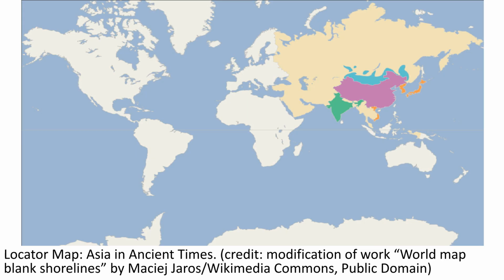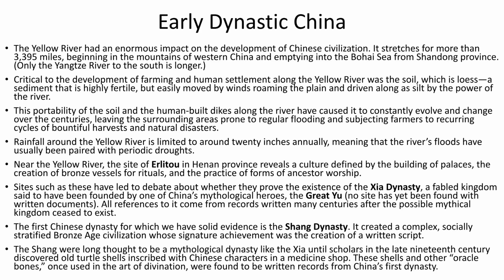This map illustrates the geographical context of Asia in ancient times, showing the locations of significant civilizations and regions. The Yellow River was crucial for Chinese civilization, despite its unpredictable floods and droughts. The Shang dynasty, evidenced by oracle bones, established a complex Bronze Age society with a written script.